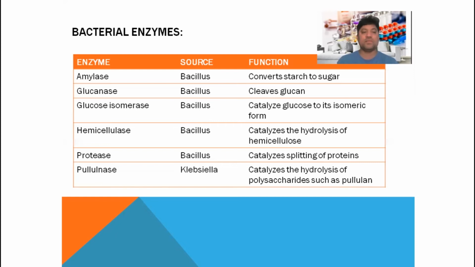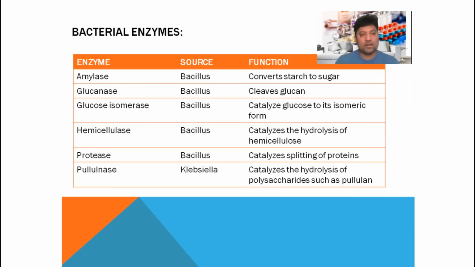The second enzyme is gluconase, which is also produced by the same category of bacteria, Bacillus, and it is used for the cleavage of glucose. The third one is glucose isomerase, produced by the same type of bacteria, and it catalyzes glucose to its isomeric form.